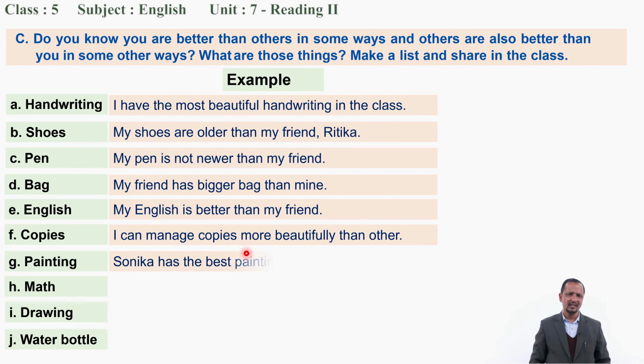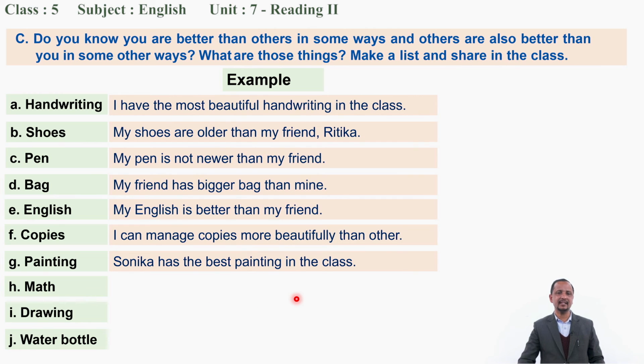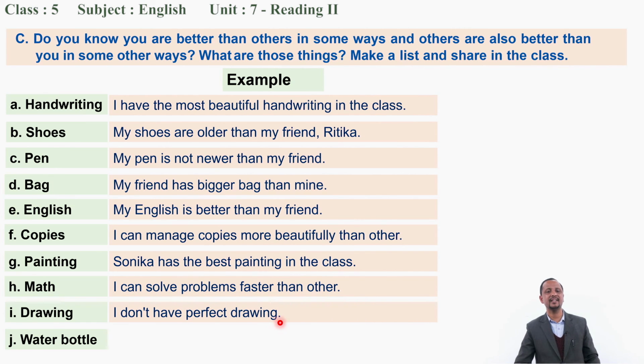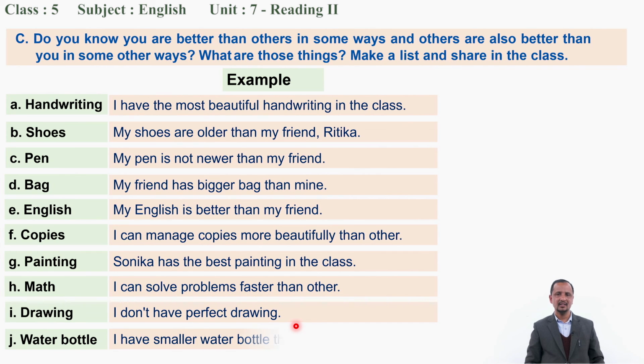Okay. Sonika has the best painting in the class. Sonika can paint best rather than other students. Okay. So you cannot paint. That means you and your friends, just only comparing. I can solve the problem faster than others. Math. Oh, immediately I can solve. Logical mind I have. Then I can solve. Okay. I don't have perfect drawing. Here also, I have a smaller water bottle than others. They might have a bigger one.